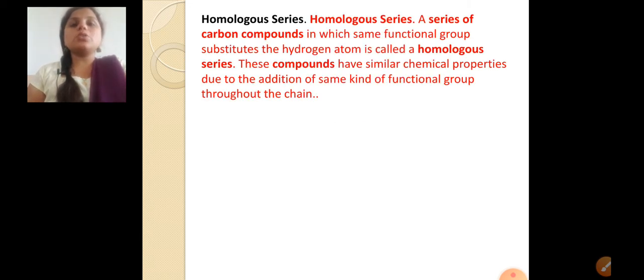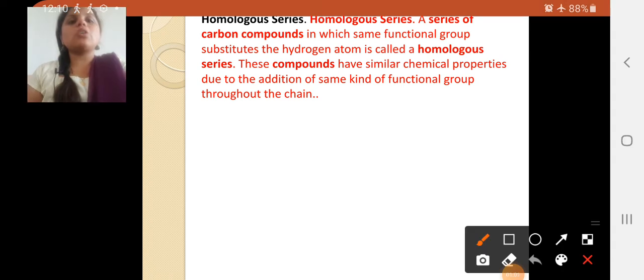This question can be asked for 2 marks: define the homologous series and write an example. So this is an important example and important definition from the exam point of view. So dear students, let's discuss the homologous series. Homologous series is the series where the carbon compounds have the same functional group. Dear students, same functional group, this is the main concept.